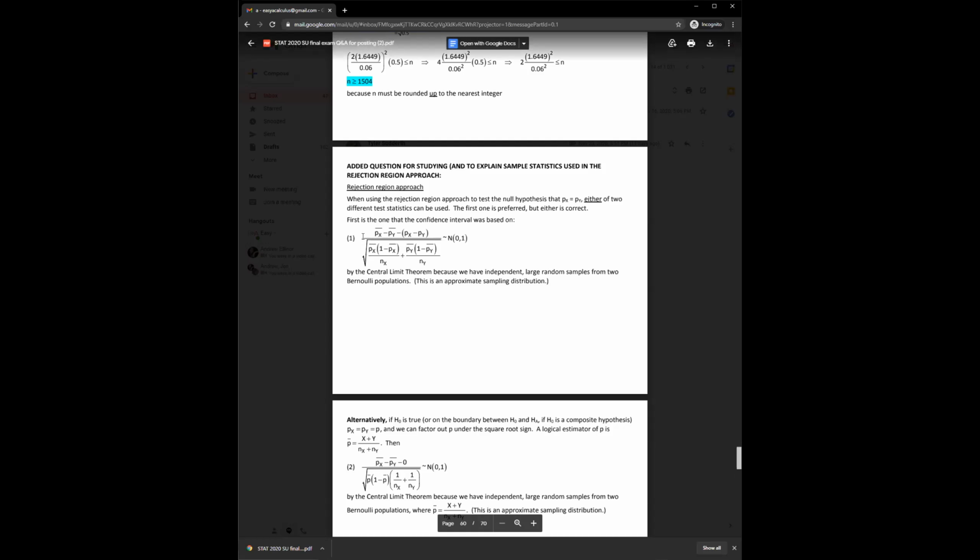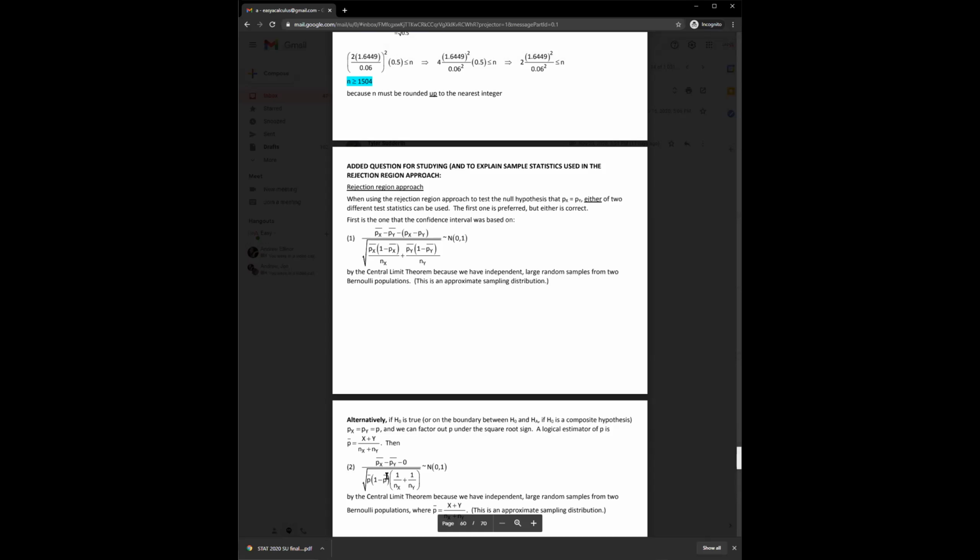So have a look at both of these. You're allowed to use this one and this one when you do the rejection region approach. That's what it was. I had to think about it for a second. Both distributions here are allowed so long as you're doing the rejection region approach. However, if you're doing a confidence interval method, you cannot use this one. You must use this one. That's the rule.